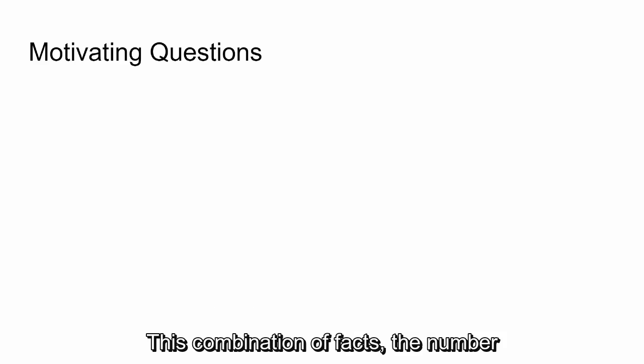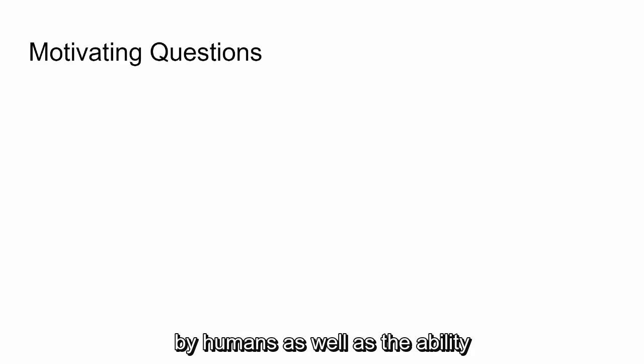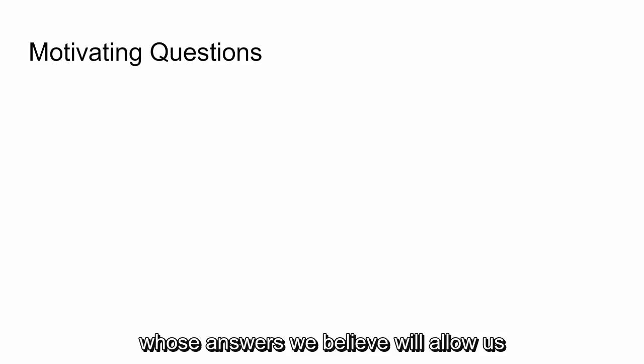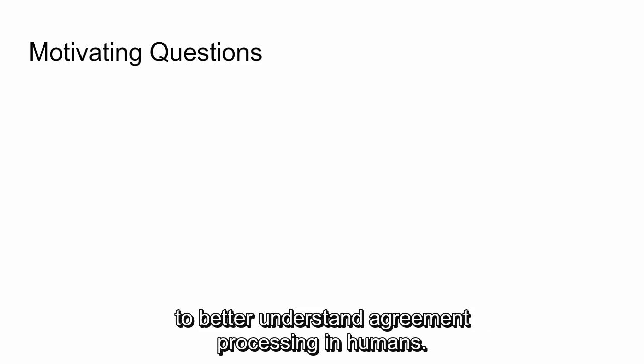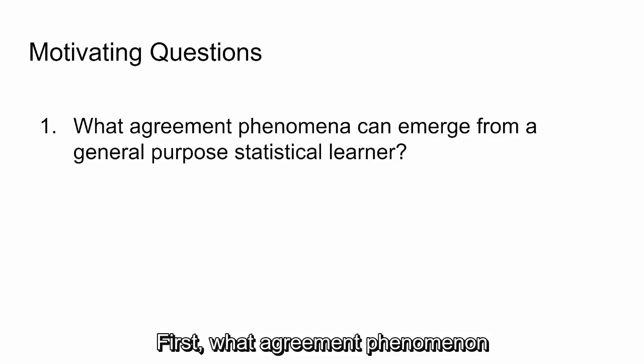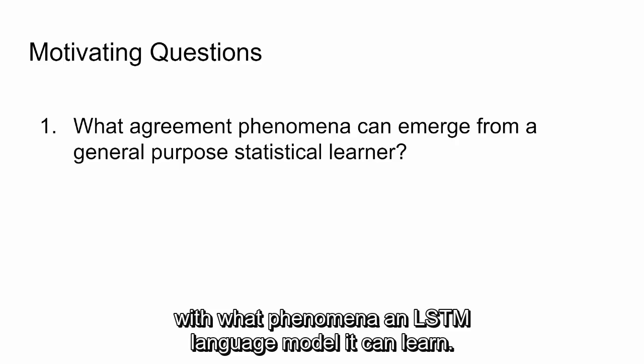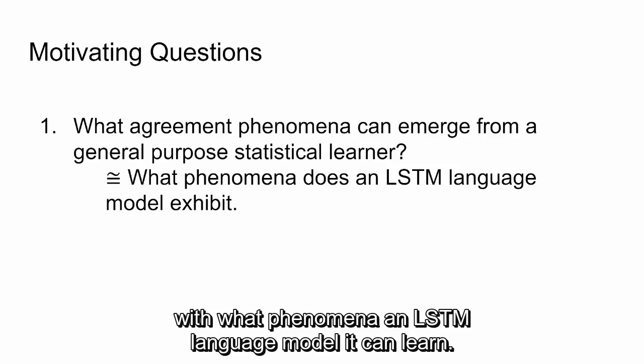This combination of facts, the number of diverse agreement attraction patterns exhibited by humans, as well as the ability of simple neural language models to successfully compute agreement, leads us to two major questions whose answers we believe will allow us to better understand agreement processing in humans. First, what agreement phenomena in the literature will simply emerge from a general-purpose sequence learning model, which here we will approximate with what phenomena an LSTM language model can learn.